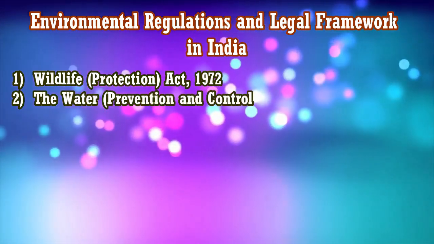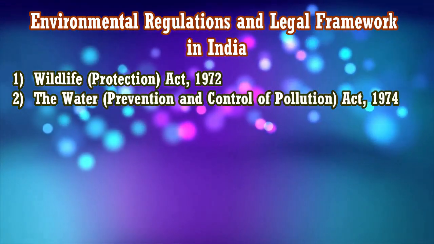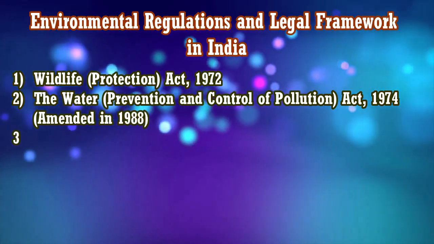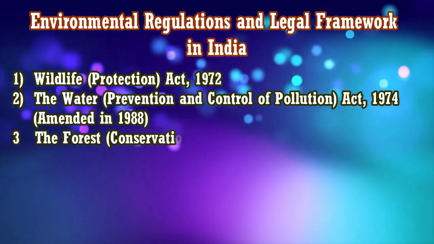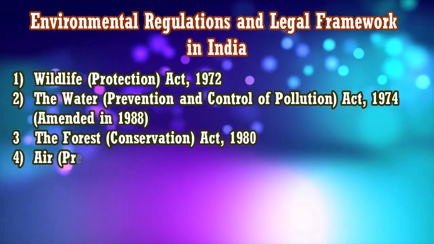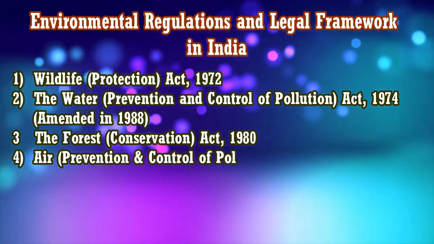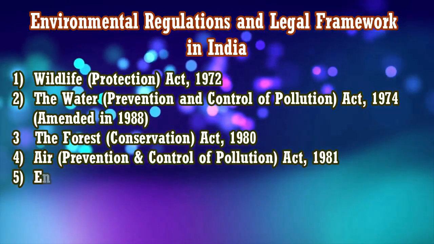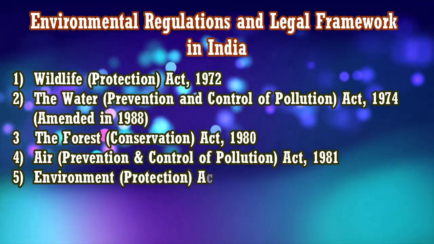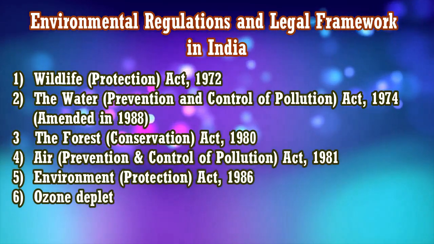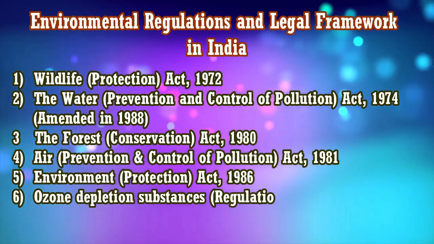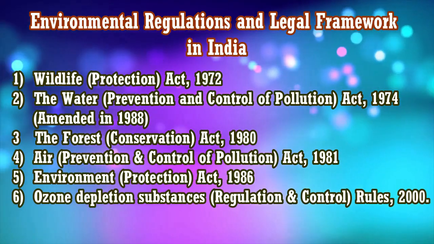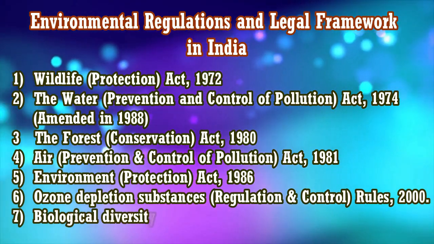Then comes the Environmental Protection Act, which is the overall protection of the environment, including each and everything. That has come up in 1986. And then there is the Ozone Depleting Substances Regulation and Control Act. You know, the ozone hole problem was a big problem around the 1990s, right? And now the ozone hole problem is over, there is no ozone hole present, okay, and the ozone hole has recovered.